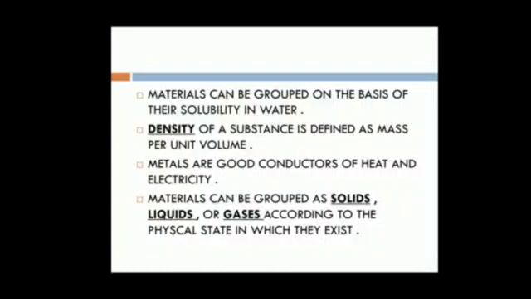Some examples of solids: wood, plastic, rubber. Examples of liquids: milk, oil. Some examples of gases: air, oxygen, carbon dioxide, etc.